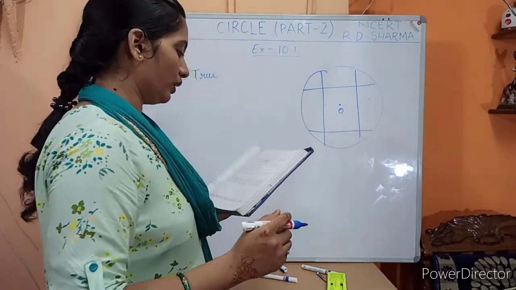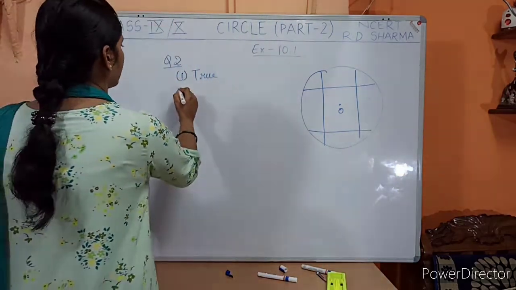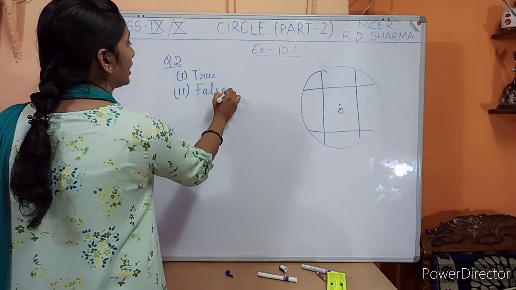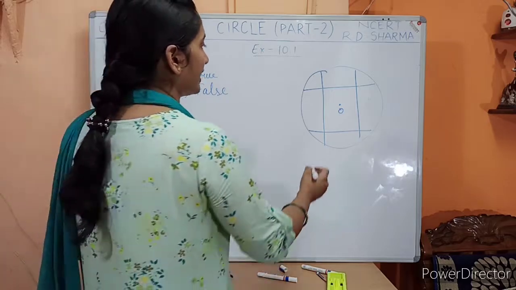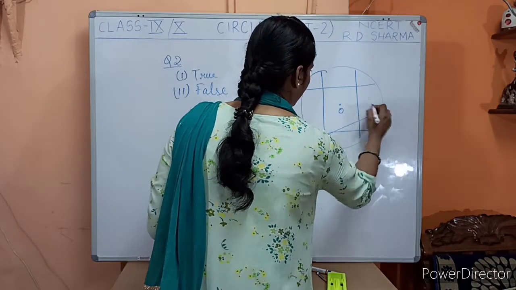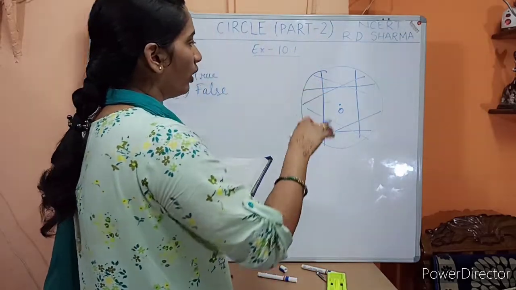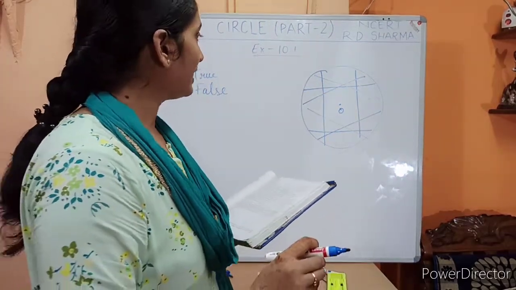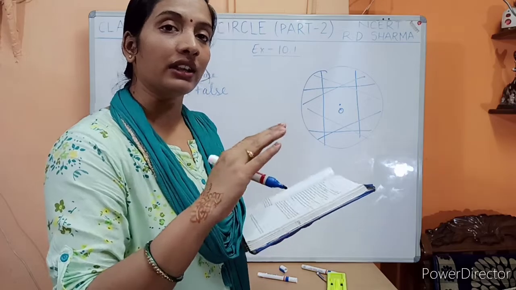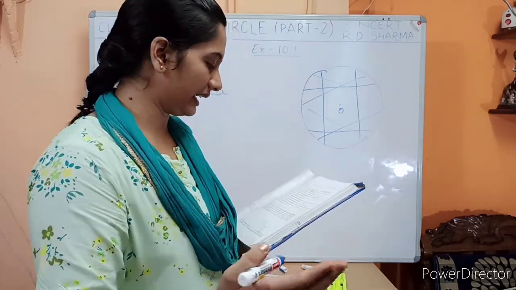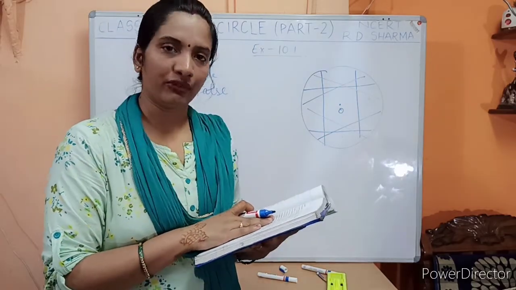Okay, so this statement is false. It is not finite. We can find infinite number of equal chords. Equal chords infinite numbers के बन सकते हैं, ऐसे भी बन सकता है, ऐसे भी बन सकता है. In this way also it can be. So they all are equal, but they are not finite in number. मतलब they are countless, infinite है वो, ठीक है? So ये जो statement होगा ये false होगा.